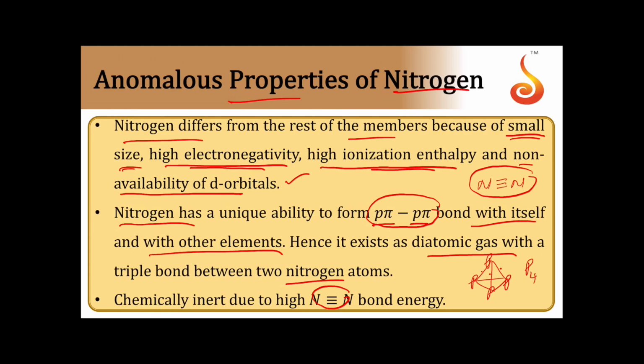Nitrogen also forms 3 bonds. Because N is small in size, it can form multiple bonds with itself. And because P is larger in size, though it requires 3 bonds, it cannot form multiple bonds. Hence it forms 3 bonds with the other 3 phosphorus atoms. Thereby phosphorus exists as a P4 molecule and nitrogen exists as an N2 molecule. So the tetrahedral structure is for the P4 molecule.